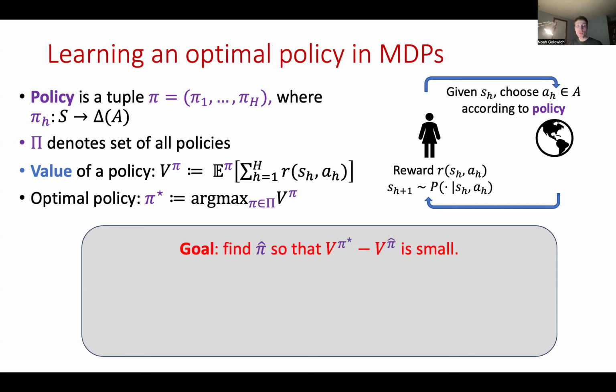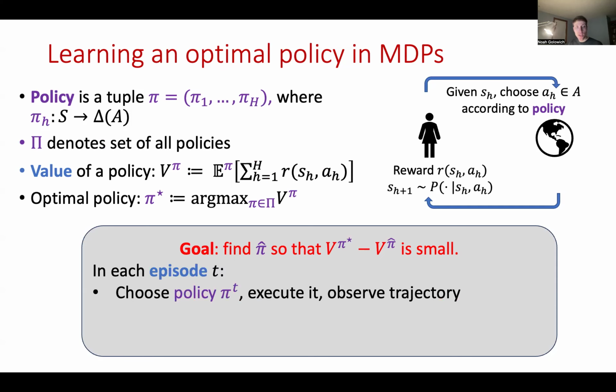The agent's goal is to find some policy pi hat whose value is near optimal, namely so that V^{pi star} minus V^{pi hat} is small. And the way it does this is in the following online setting. The agent interacts with the Markov decision process over a number of episodes. In each episode, little t, the agent chooses a policy pi_t, it executes it, and then it observes a trajectory consisting of states, actions, and rewards drawn from the policy pi_t.